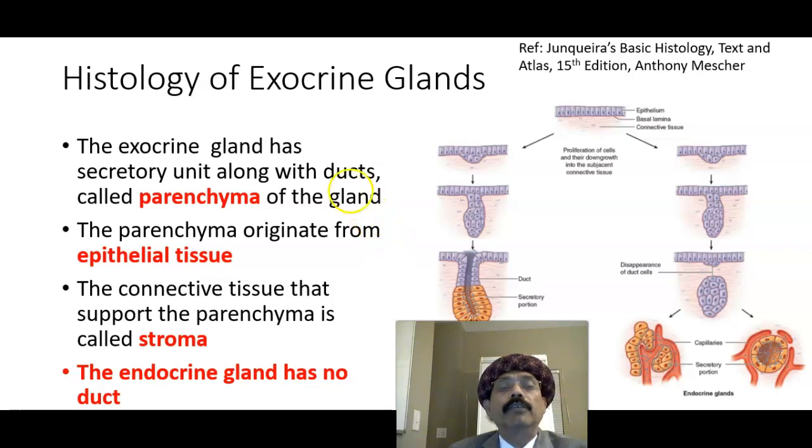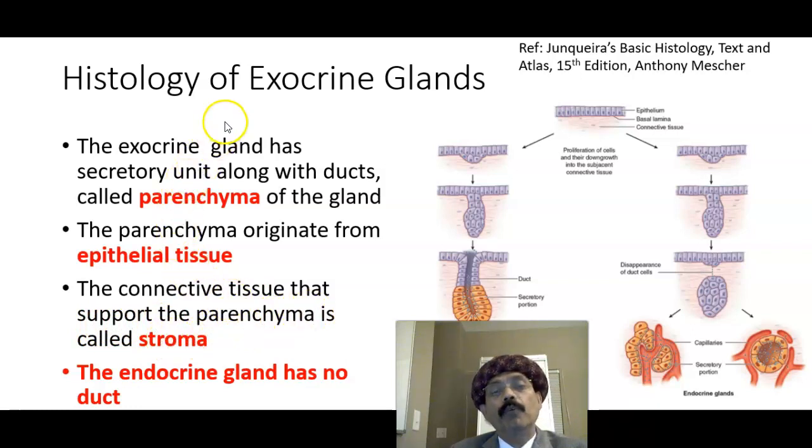Today I will discuss the histology of the exocrine glands. The exocrine gland has a secretory unit along with the ducts, called the parenchyma of the gland. The parenchyma originates from the epithelial tissue, so it is a derivative of the glandular epithelium. The connective tissue that supports the parenchyma is called stroma.